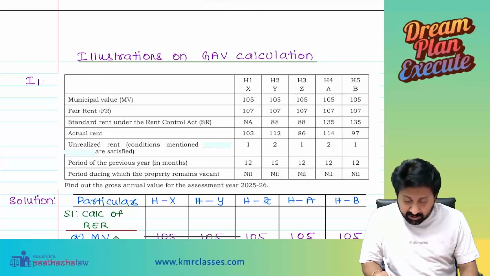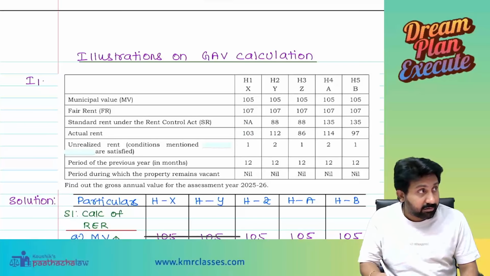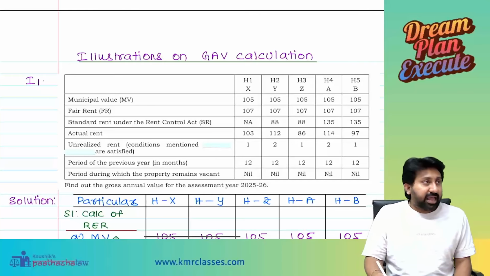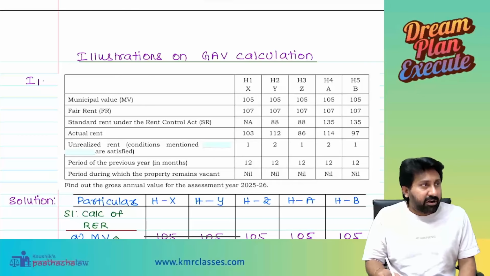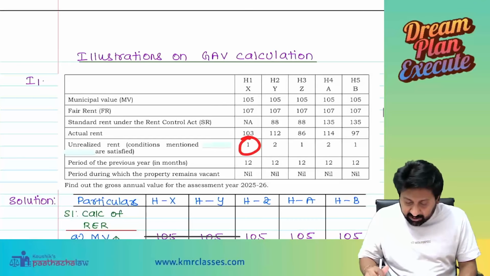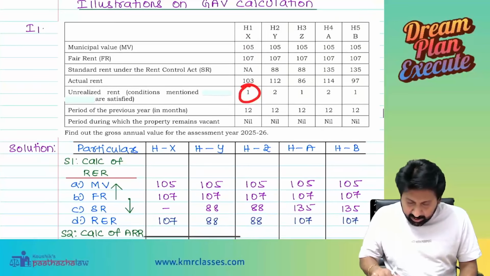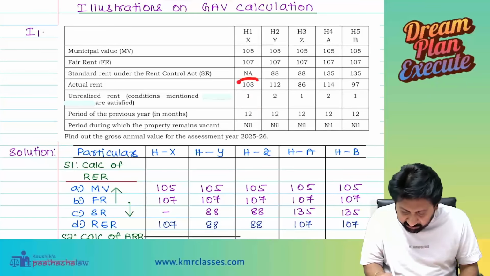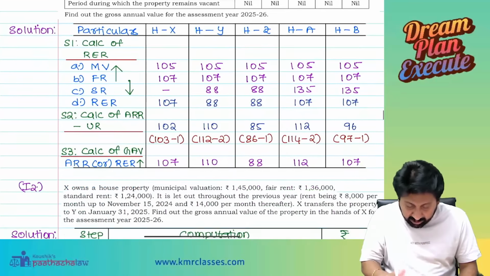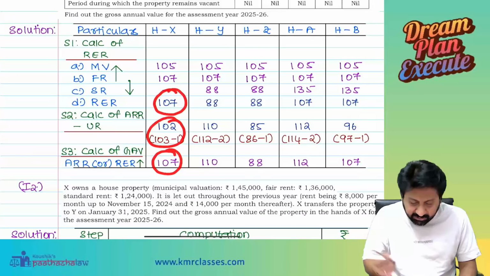107. Compare it with actual rent, whichever is higher. So now listen carefully. 107 is selected and there is an unrealized rent of 1. Correct? Yes. Okay. See here. Actual rent receivable 103. In this one we have to remove. Total became 102. 102 comparison with 107. Whichever is higher means what is selected?